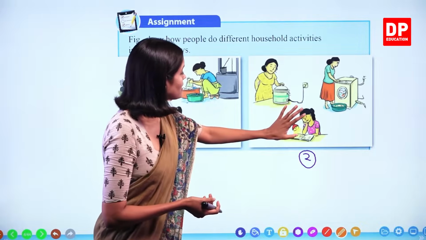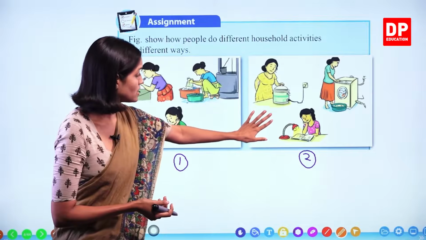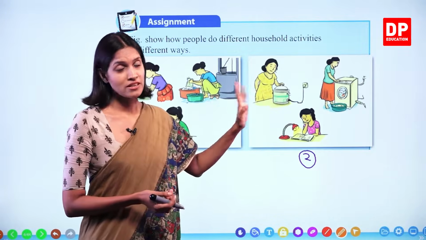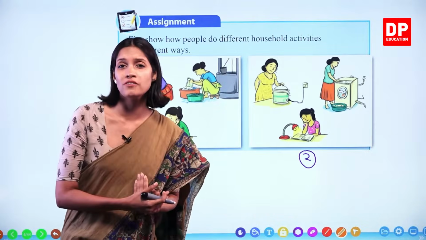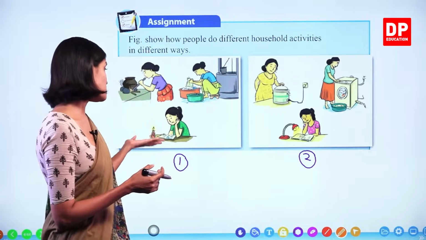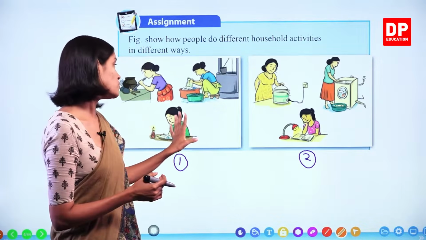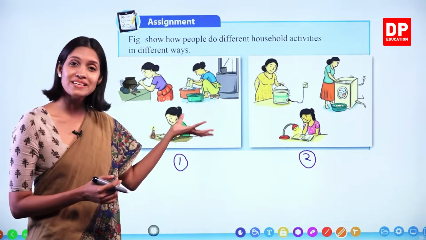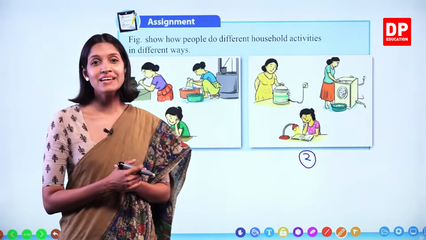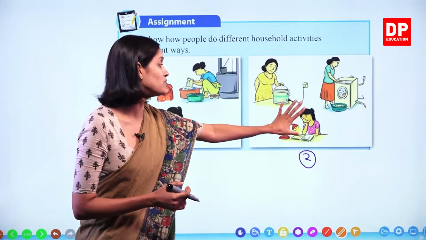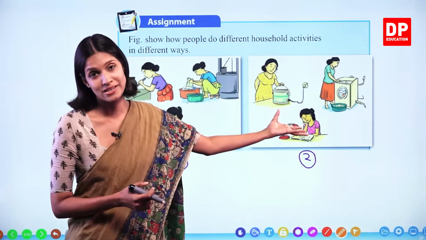Okay, children? Here you all can see reading a book. Studying is done using an electric lamp. You must have experienced this: when there is no power during the night time, sometimes we have to use candlelight or these types of lamps too, right? Then you know that the light produced by these lamps or candles is not enough, right? It's a kind of dim light compared to these electric lamps. So using electricity, you can obtain more light.